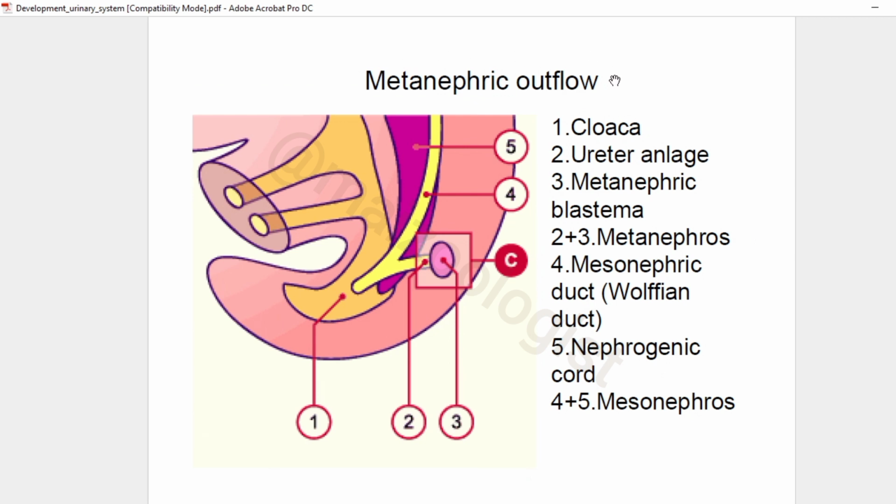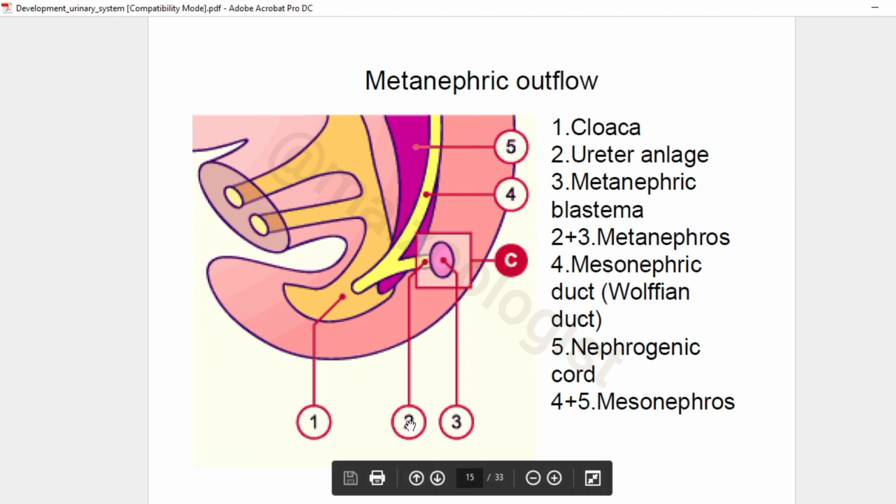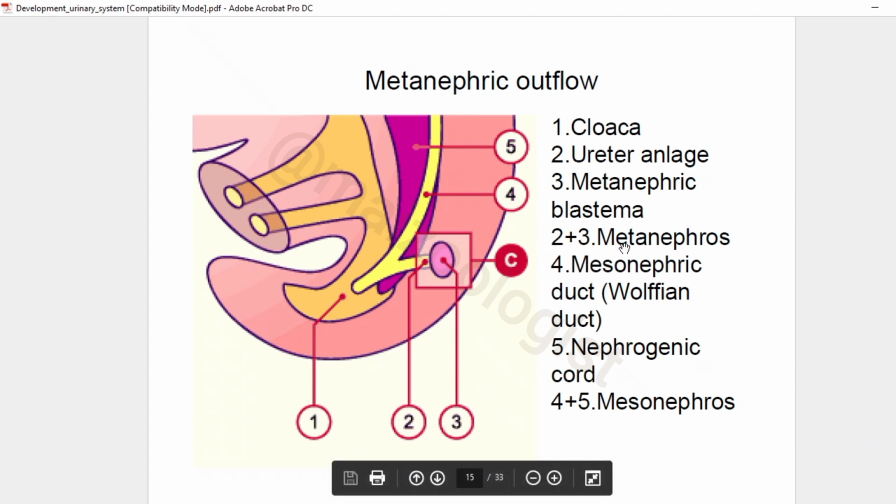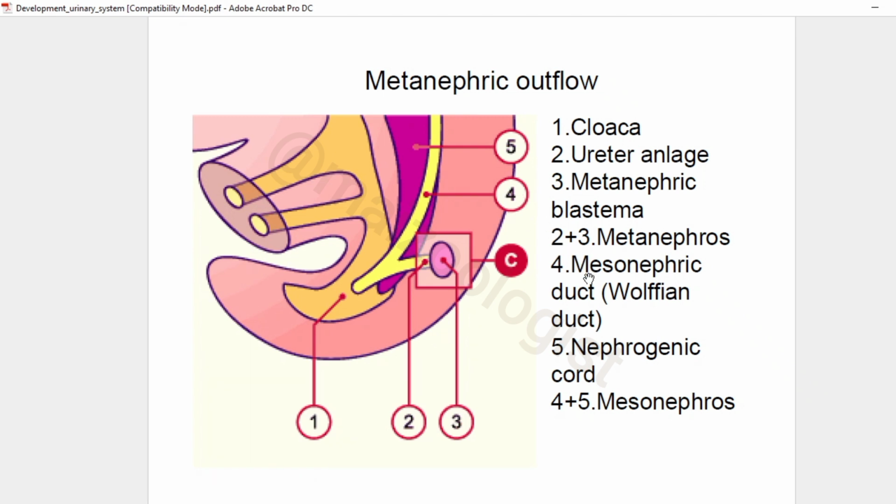Here is another diagram showing the metanephric outflow. As you can see, number 2 points toward the ureter analog, and number 3 points toward the metanephric blastema, and these 2 and 3 combined form the metanephros. Number 4 represents the mesonephric duct or Wolffian duct.